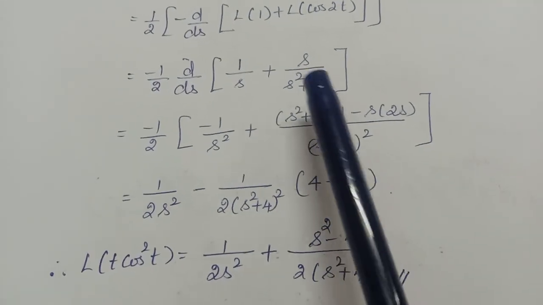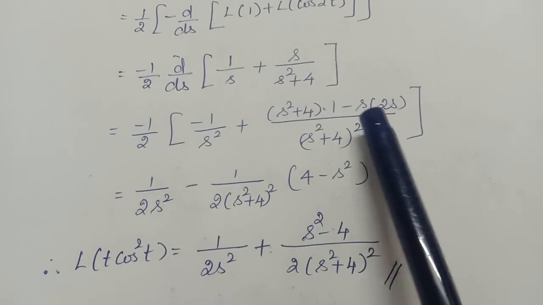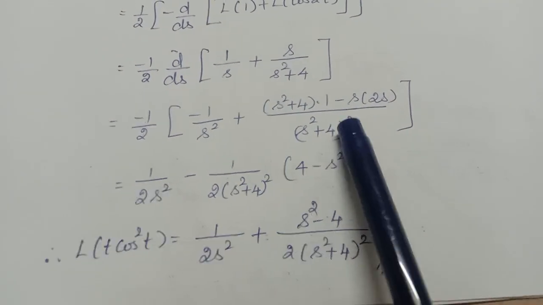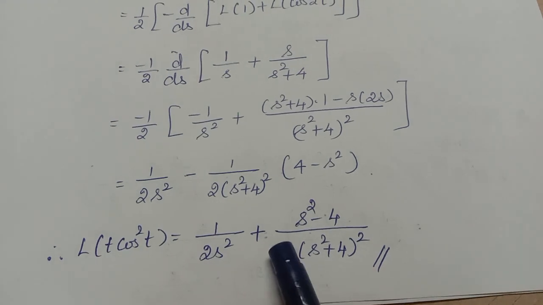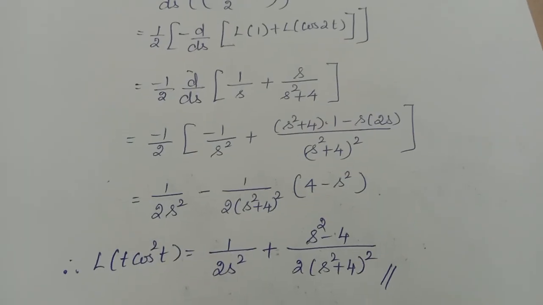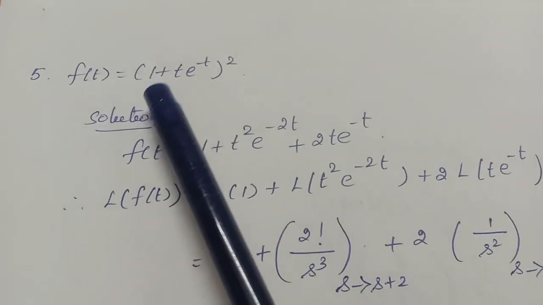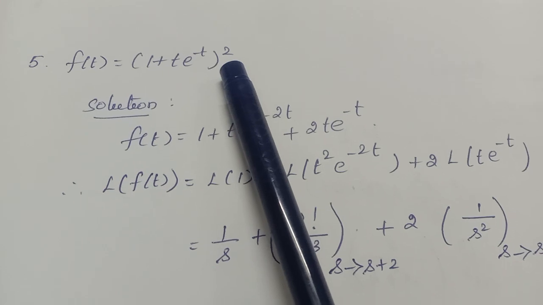Here it is s square plus 4 into differentiation of s is 1, minus s into differentiation of s square plus 4 is 2s. Okay, simplify. So what I get? 1 by 2 s square plus s square minus 4 by 2 into s square plus 4. Okay, right. Next problem. F of t equal to 1 plus t e power minus t the whole square.